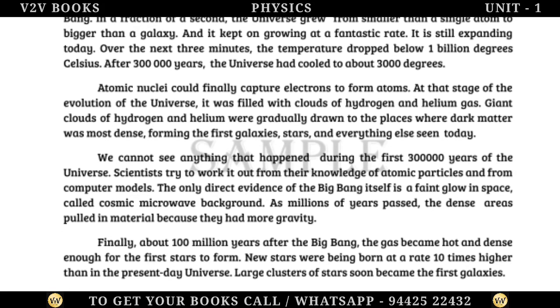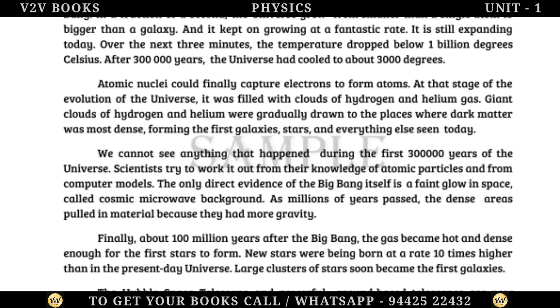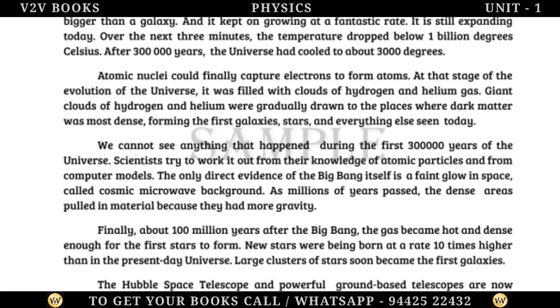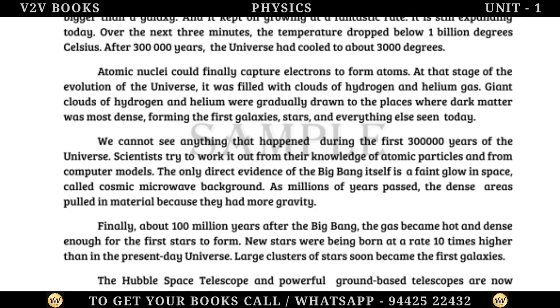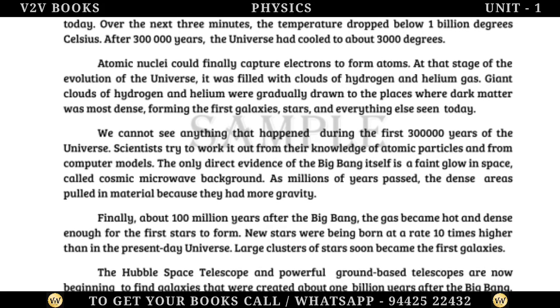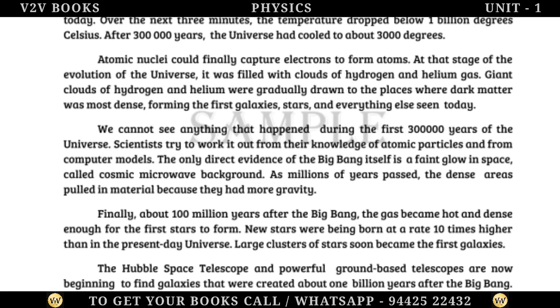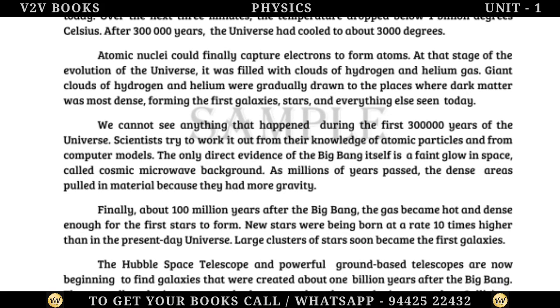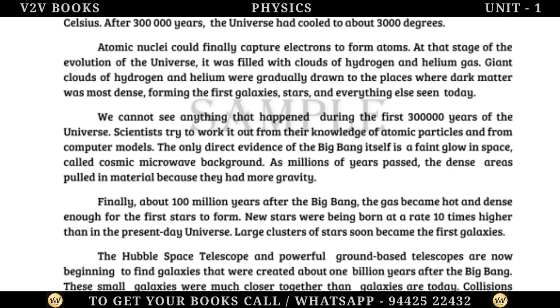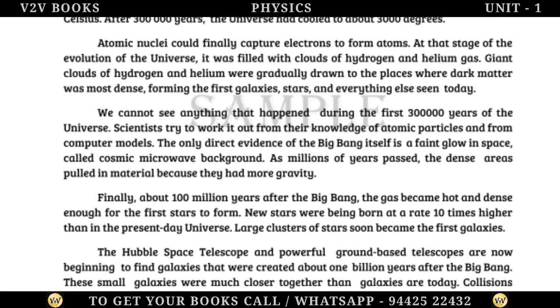We cannot see anything that happened during the first 300,000 years of the universe. Scientists try to work it out from their knowledge of atomic particles and from computer models. The only direct evidence of the Big Bang itself is a faint glow in space, called cosmic microwave background.